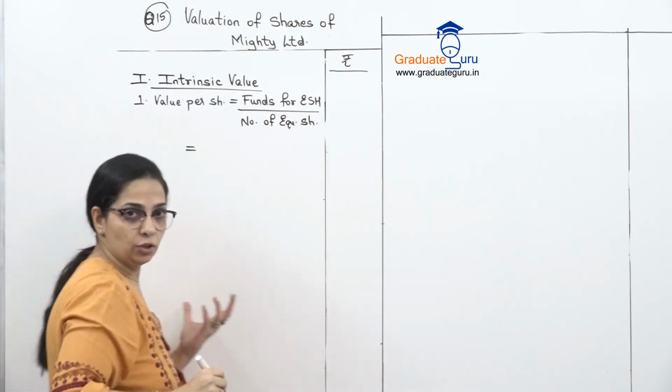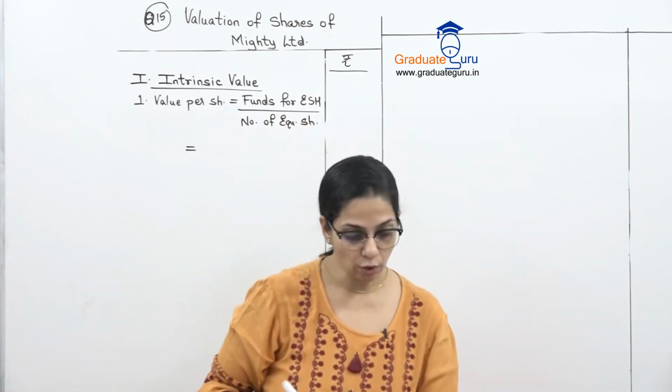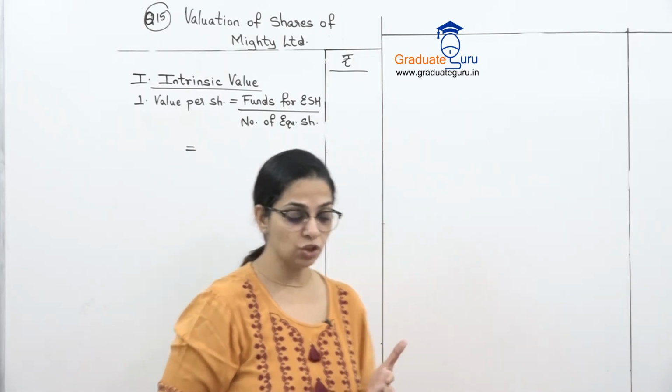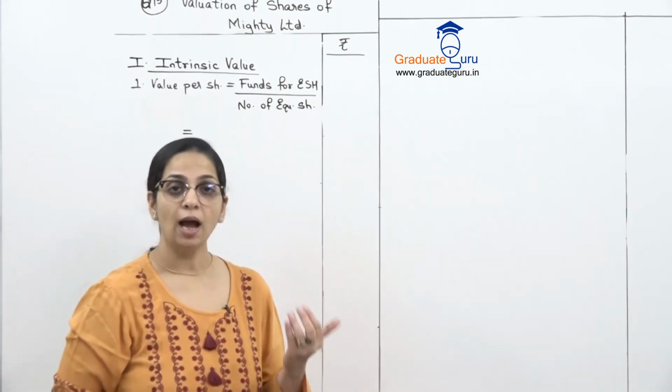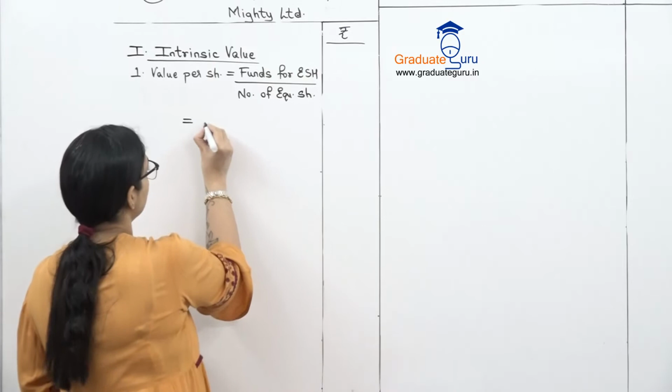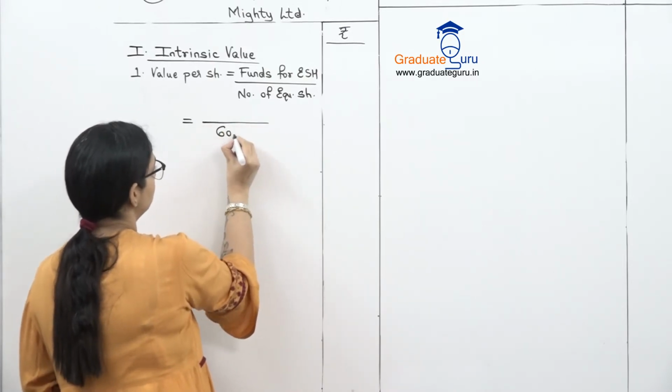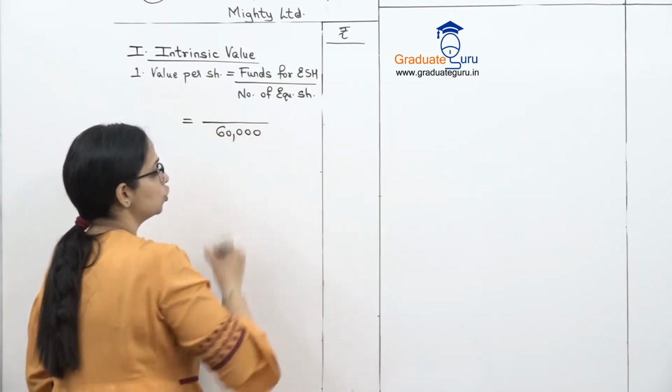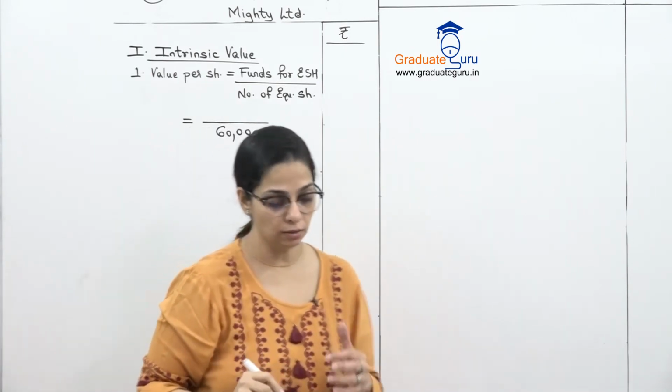So funds we'll calculate in the next step. Number of shares, don't make a mistake, equity shares I will not take authorized, I will take issued. So I have to take 60,000 as the denominator, which is the number of equity shares in issued and subscribed.